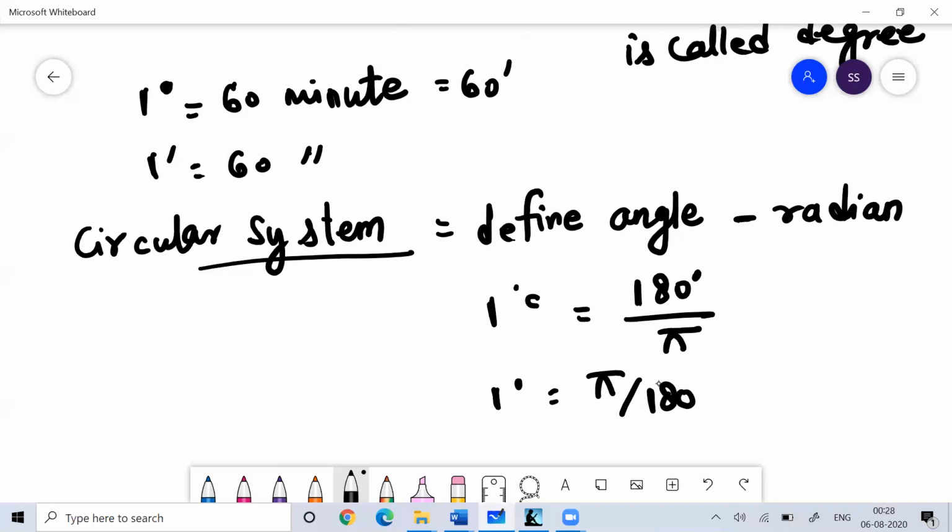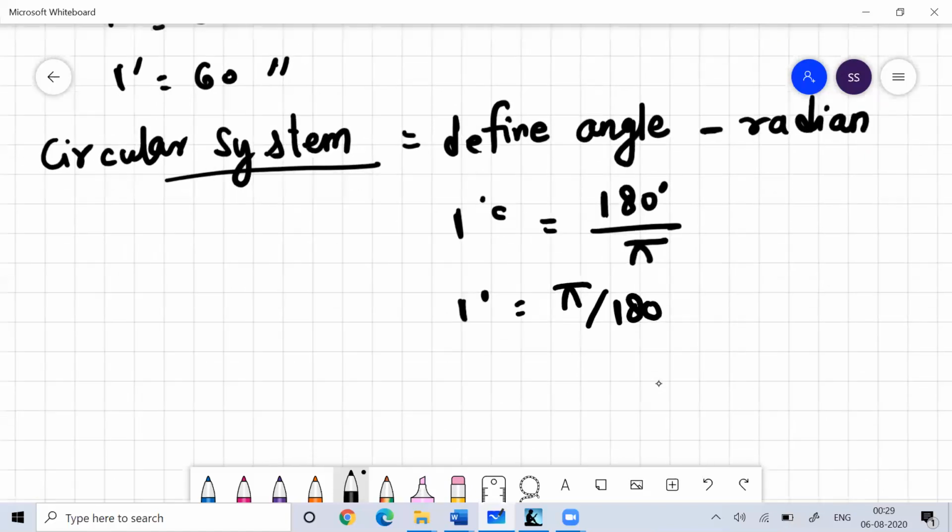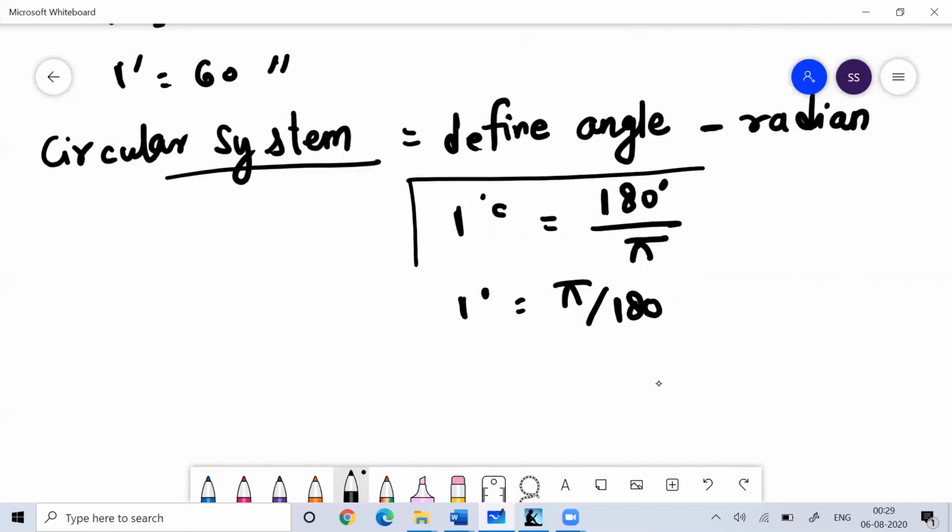If I say 30 degree, what is the value in pi? 30 degree is pi by 6 radian. 60 degree is pi by 3 radian. So you can remember this. 1 radian is equal to 180 degree by pi. That is one thing you can remember.